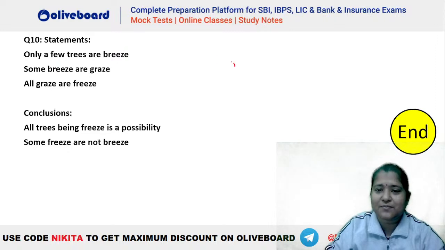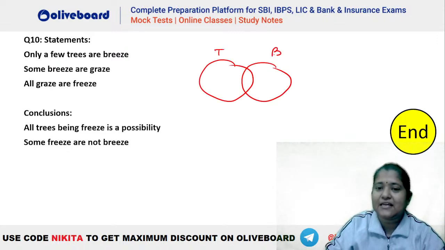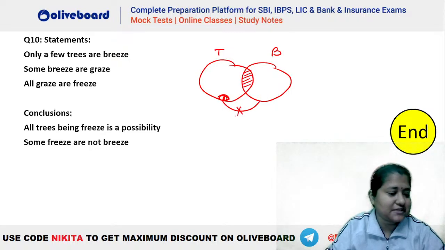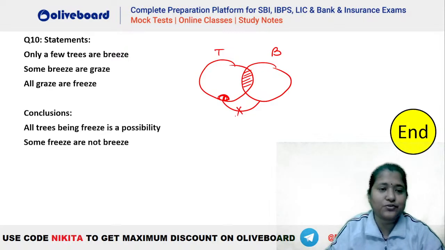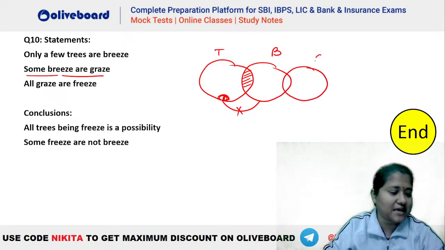Only a few trees are breeze. That means some trees are breeze and some trees are not breeze, right? So this is some trees are breeze, and there should be a definite portion of trees which will never be a part of breeze. Okay. Ashish says both. Second, what does it say? Some breeze are grays, so some breeze are grays will be like this.